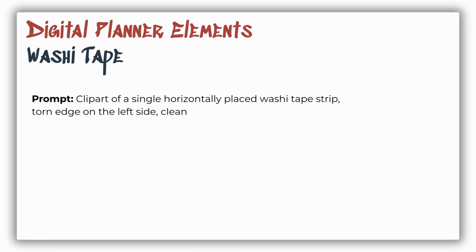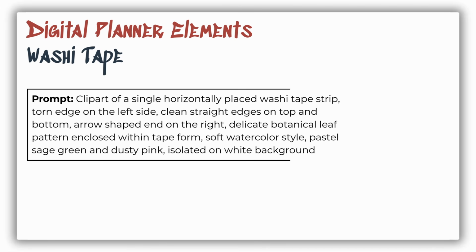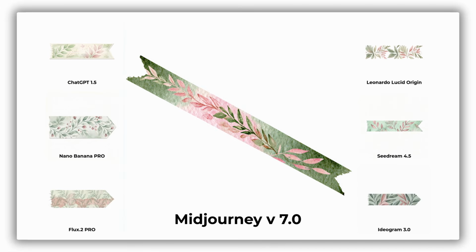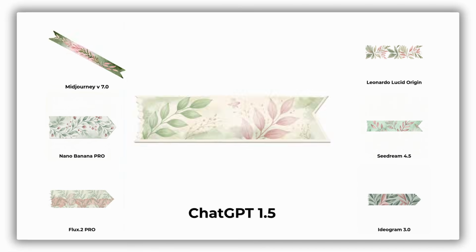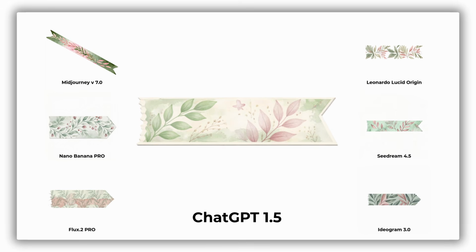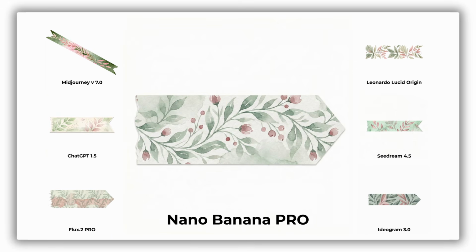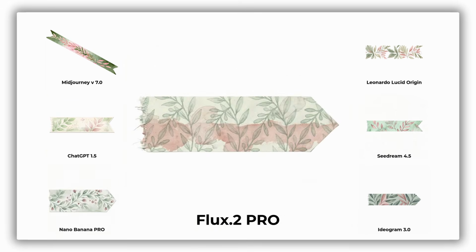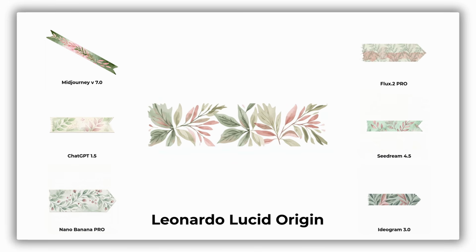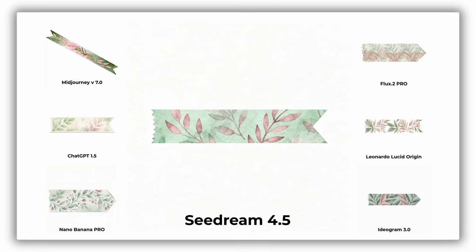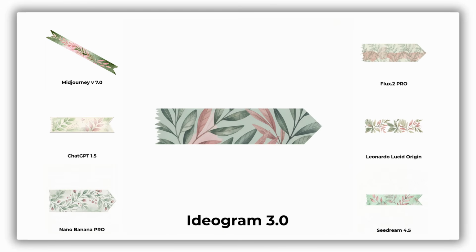And finally, a washi tape strip in botanical style. Frankly speaking, I wouldn't make washi tapes as is with AI at all. This planner element should have a very consistent shape, that's why I'd use a shape in Canva or Photoshop and then create patterns with AI and just fill this exact shape with different AI patterns. This would lead to much more consistency and simplicity of the process.